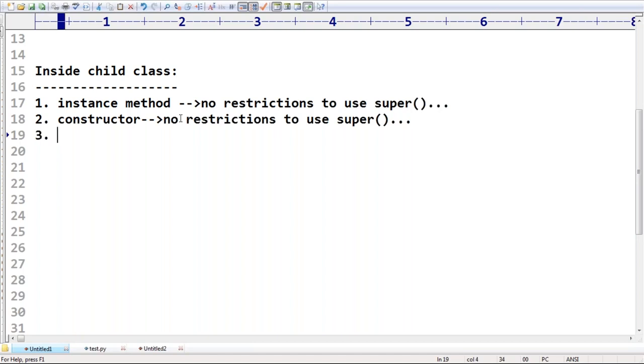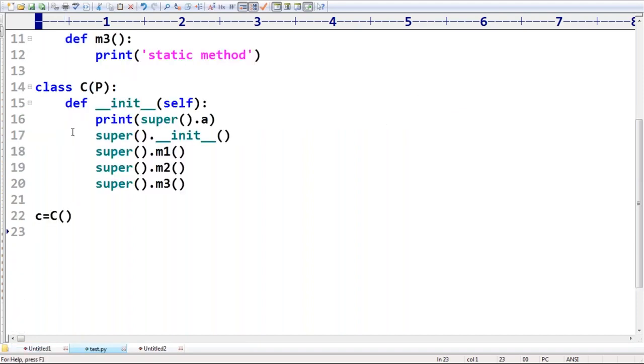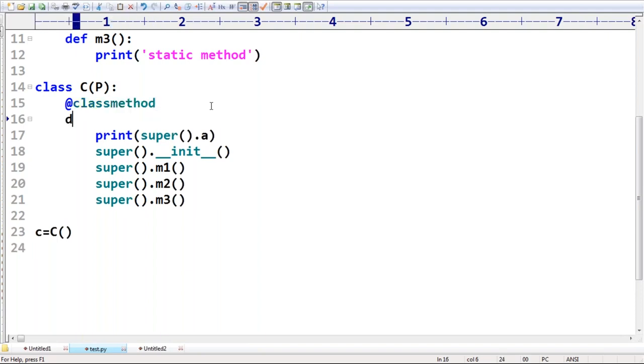Okay. Third, what is the next member? Please tell. You have to tell. What is the next? Instance method I considered, constructor also I considered. What is the next component? Class method, static method. That's all. Only two things remaining. Class method. Okay. Assume it is the class method. Now def m1 self.